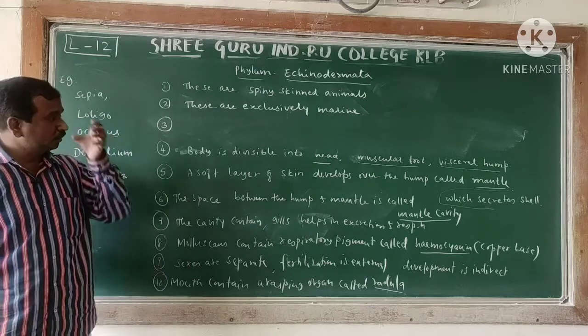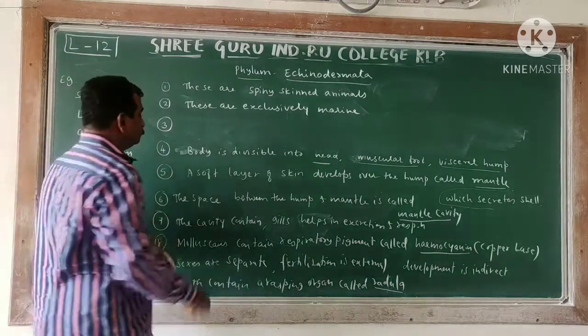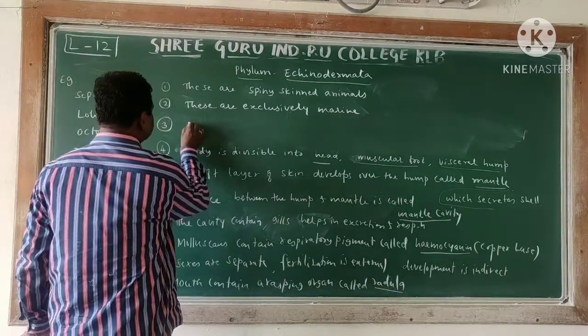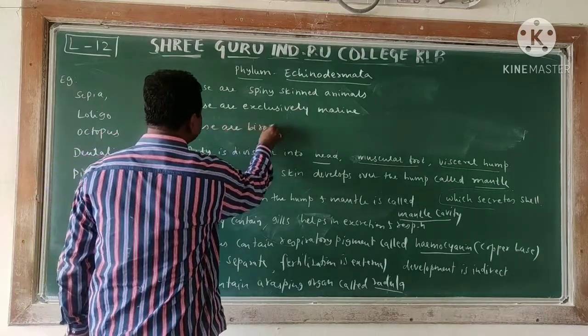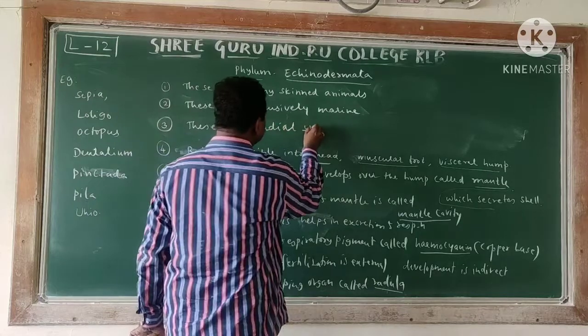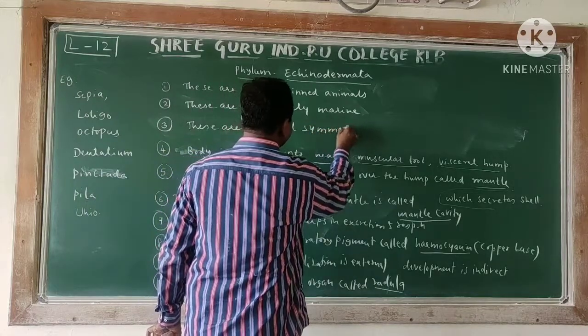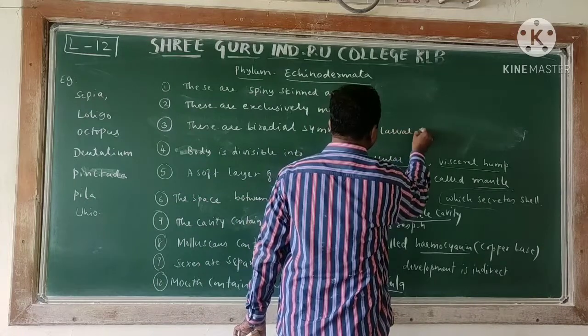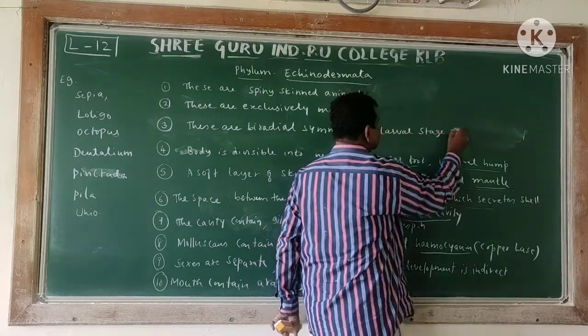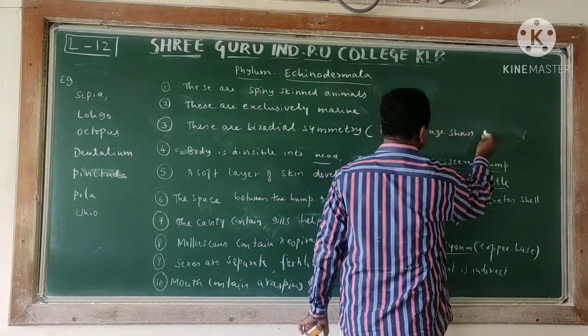Right? So now the animals, I will write in brackets. These are biradial symmetry. So biradial symmetry means larval stage shows bilateral symmetry.